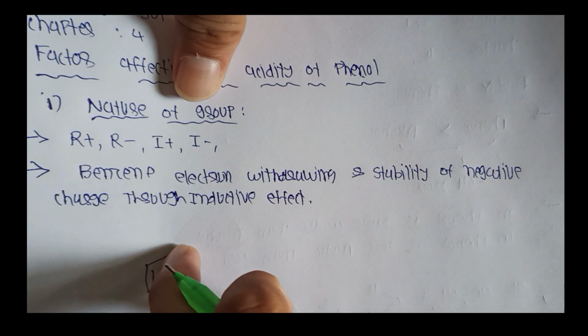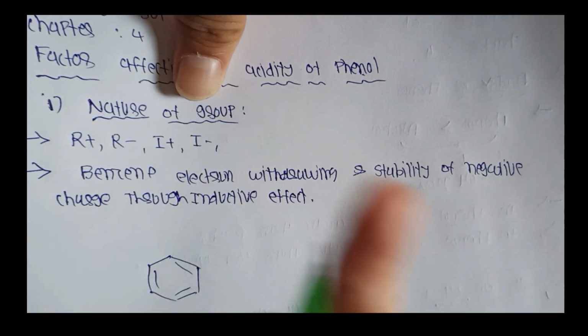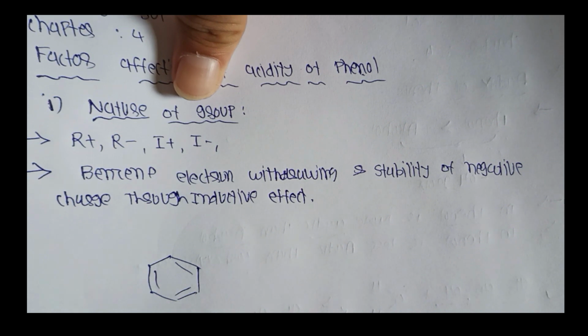If any group is attached to the benzene ring, then a stabilized structure is possible. When a nitro group or a methyl group is attached, then a resonance structure is possible.